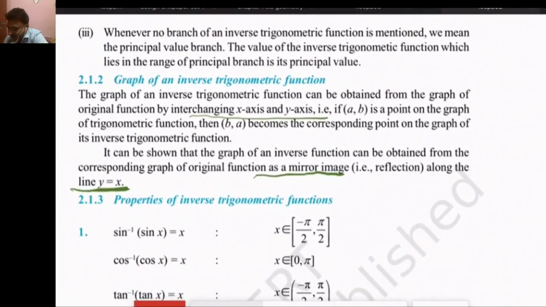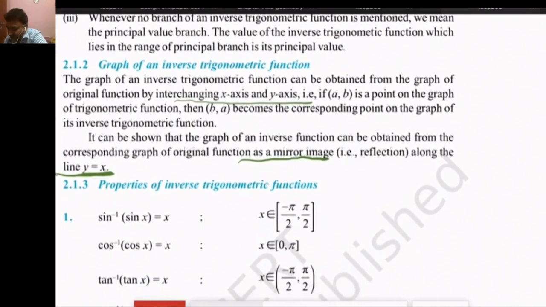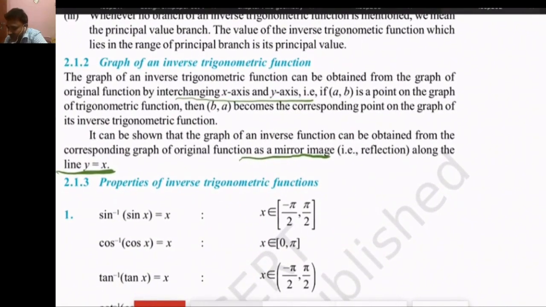Dear students, I will explain this thing. Suppose this is the exemplar book of class 12th.